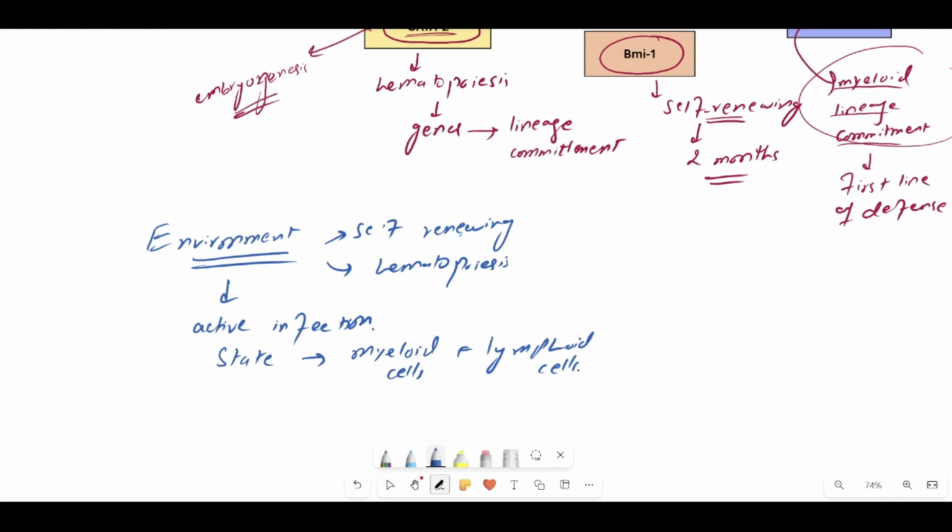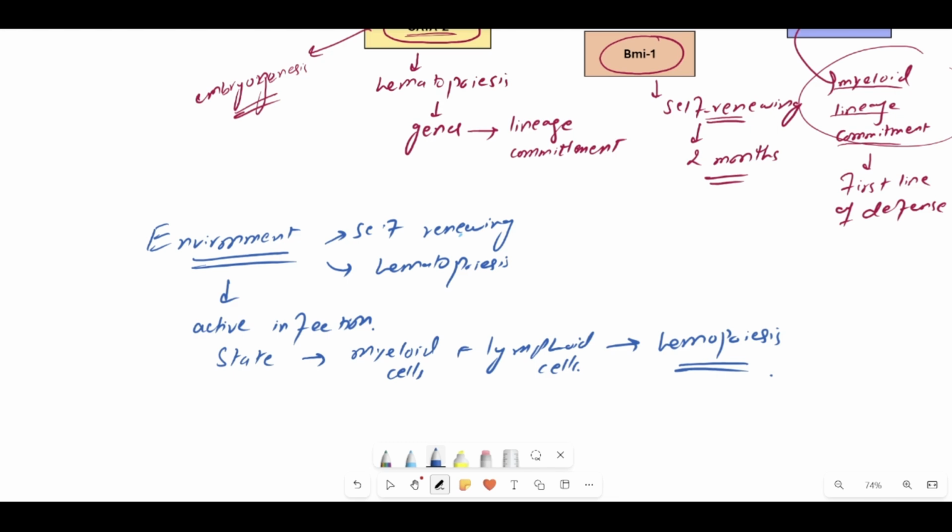Whenever your body is under attack by bacteria, parasites, fungus, or any other type of attack, or whether chemotherapy or any other chemical procedure is taking place in your body, in that alert state the myeloid cells and lymphoid cells are actively produced. That's why the hematopoiesis process is going to speed up.